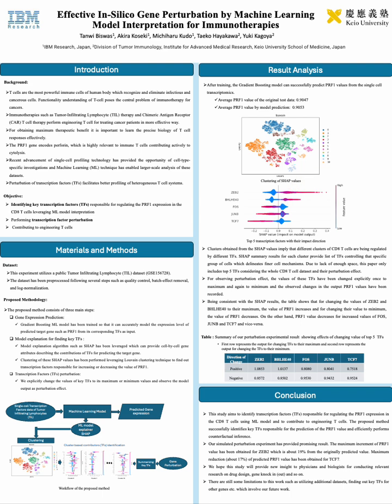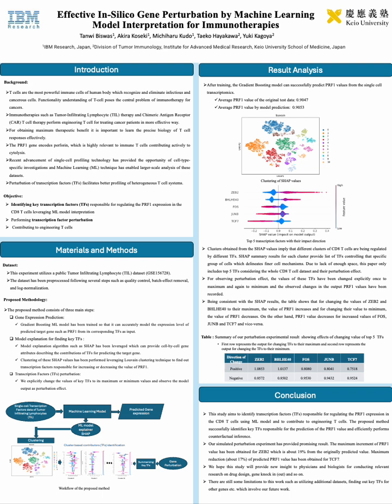In conclusion, this study focuses on identifying key transcription factors for regulating PRF1 expression in CD8 T cells. The proposed method successfully identifies key transcription factors responsible for predicting PRF1 values. Our simulated perturbation experiment has provided promising results.